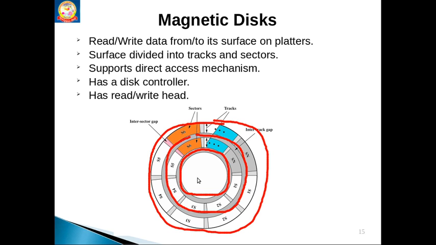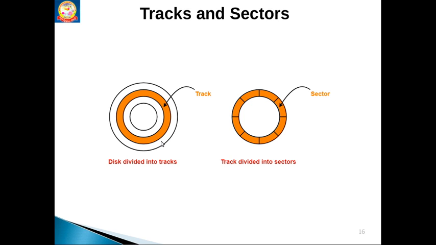And this disk has a disk controller, and it has a read-write head also. See here clearly tracks and sectors. In this figure we can see 4 tracks, and how a track is divided into sectors. These are different sectors.